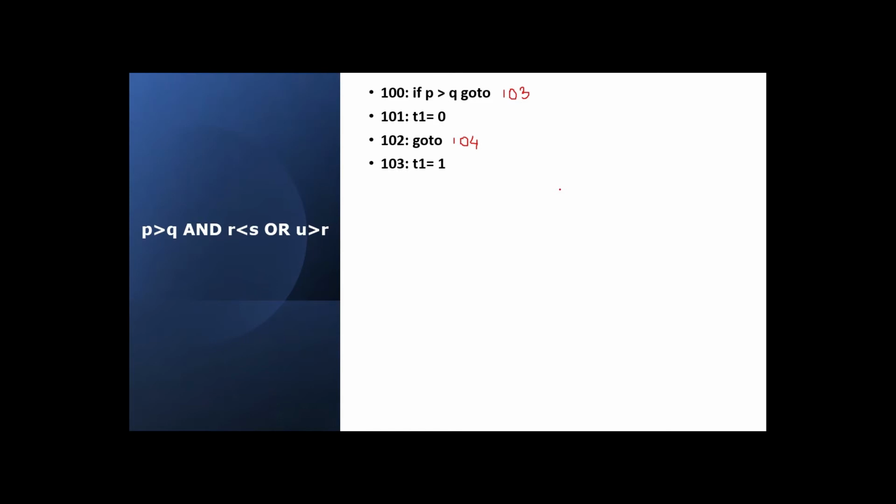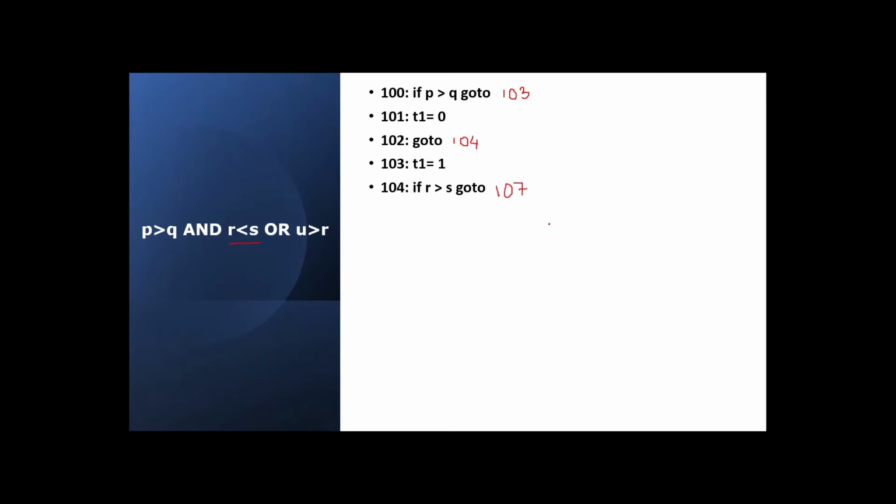Okay. So we have checked the first condition. Next we are going to check the second condition. The same pattern we are going to repeat. So next we will check if R is greater than S. Where we have to go? We have to go to the third most statement. So from 104, which is the third most statement? 105 is the first statement, 106 is the second statement, 107 is the third most statement. So you have to go to 107.